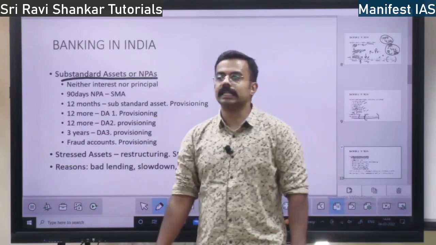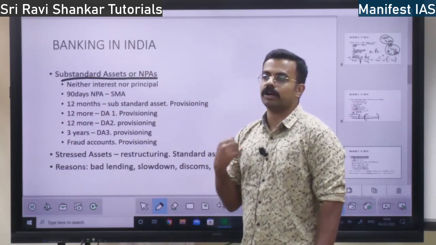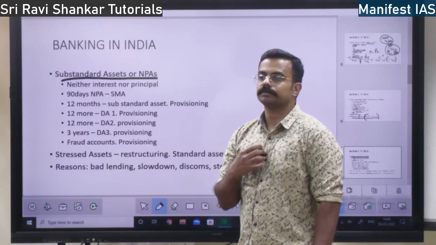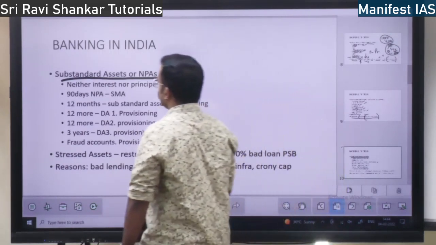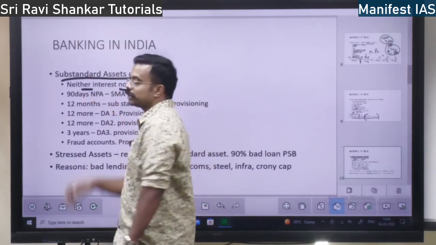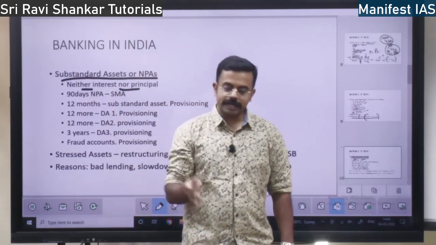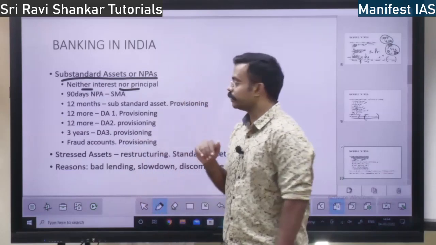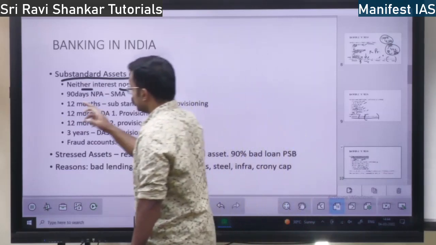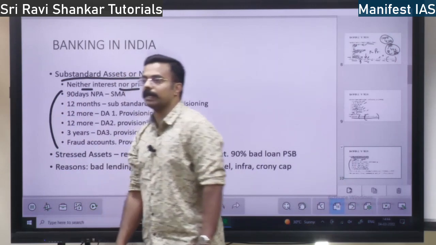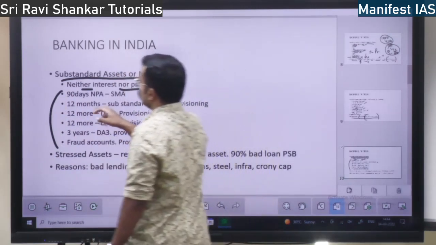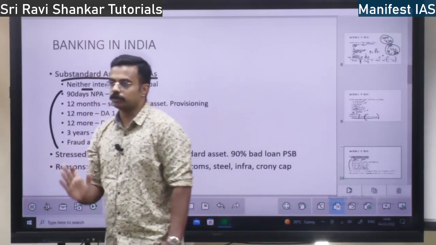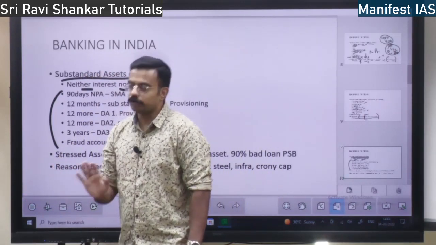So what is the criteria to be called a substandard asset? To be called a substandard asset, neither interest nor principal is coming. That is the first condition. Next, substandard. See, these conditions are important. It is going to be asked in your exam directly. See, up to 90 days. Today you have to pay the loan. Today is the last day. You fail to pay.